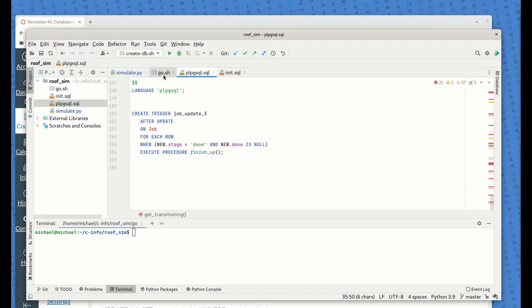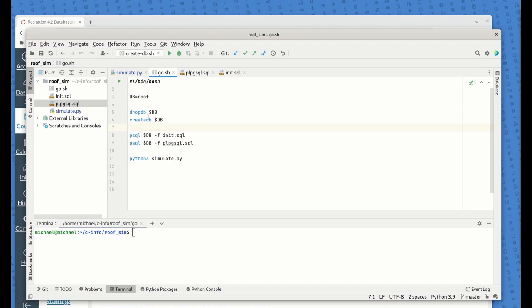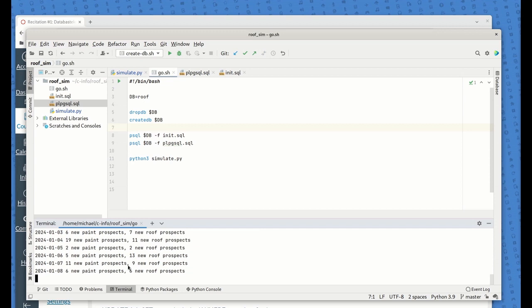All right, so what this go here does is it drops, it kills the database, and then it builds a new one, and then it initializes it, and then it loads in this active server-side code, and then it runs the simulation. Okay, so if I run this, here we go. So now you see all these prospects that are filing, and it's going through the days. It's going to go up to I think March 20th, 2024. So it's going to bring all those in. And then we'll poke around here to do a sanity check on what data got represented once we're done.